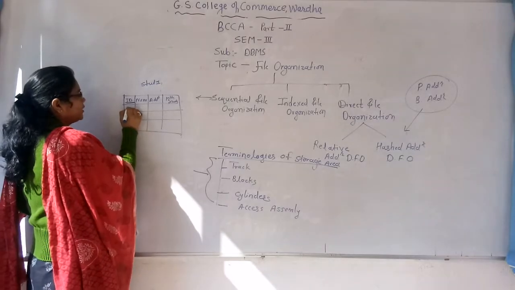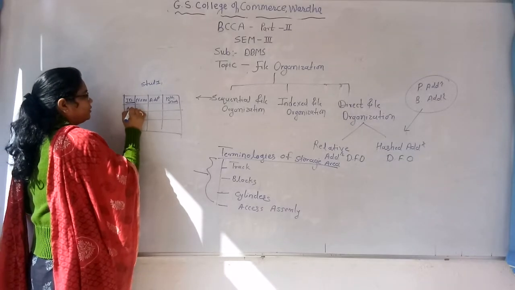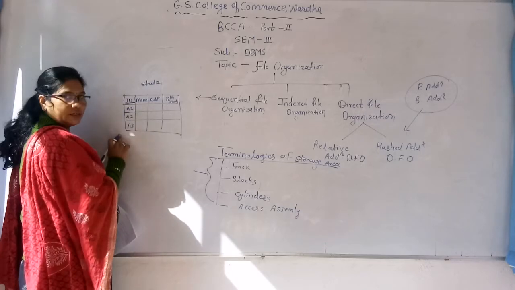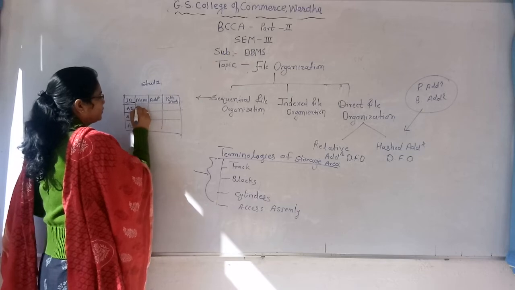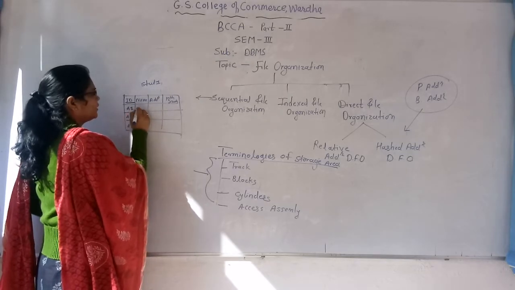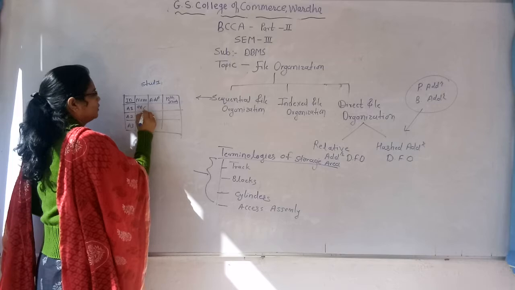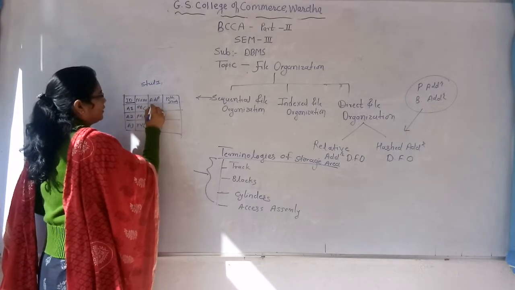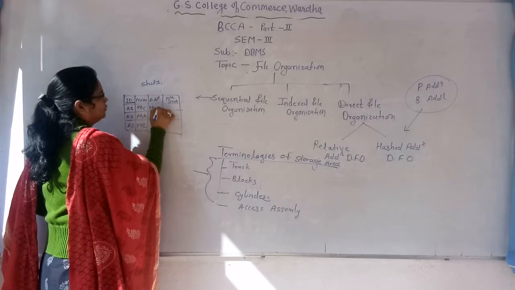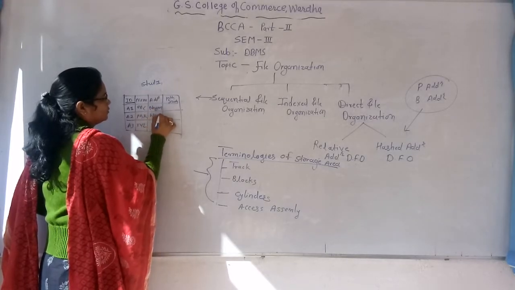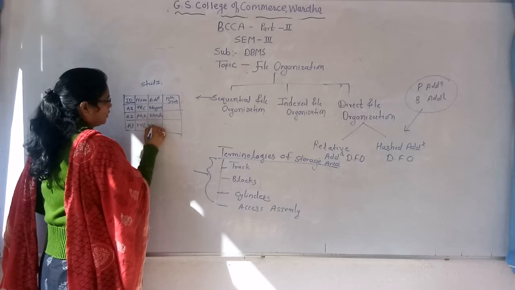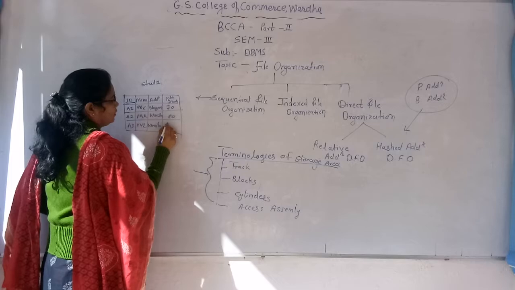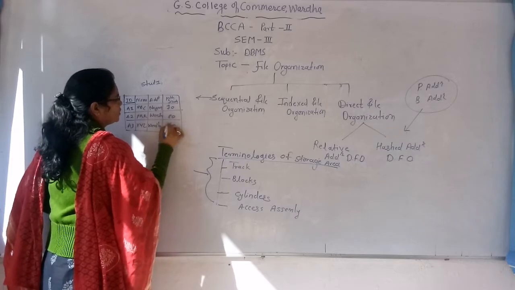So we arrange that key like A1, A2, A3. It is ascending order and we store the data like ABC, PQR, XYZ, address like Nagpur, Wardha. Okay. Then marks 70, 80 and suppose 60.